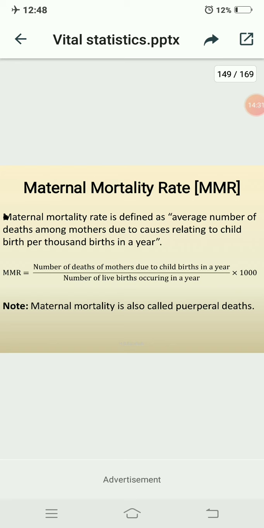But in neonatal and infant mortality we have to find the infant children aged less than 1 year and children aged less than 28 days. But in maternal mortality, the number of deaths among mothers due to causes relating to their childbirth.